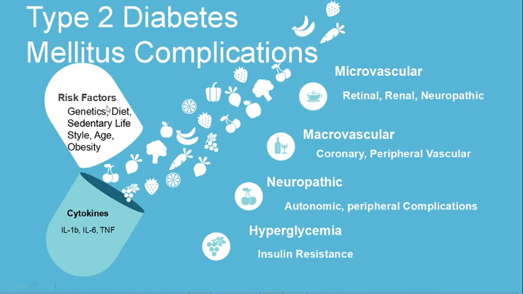The major risk factors of type 2 diabetes include genetic factors, diet, a sedentary lifestyle, age, and obesity. Cytokines like interleukin 1b, interleukin 6 and tumor necrosis factor can also stimulate these complications of type 2 diabetes mellitus.